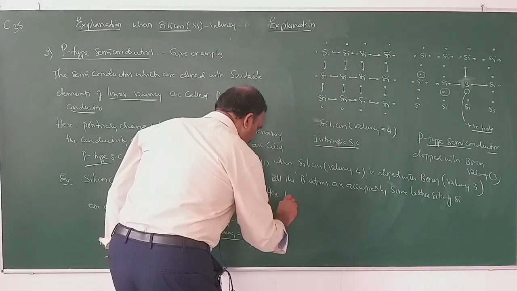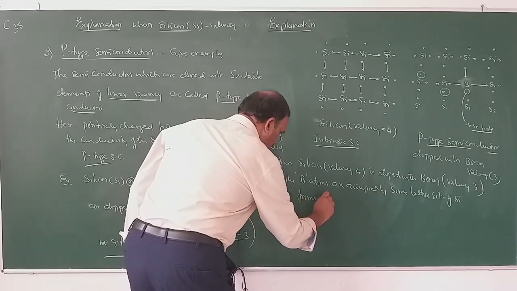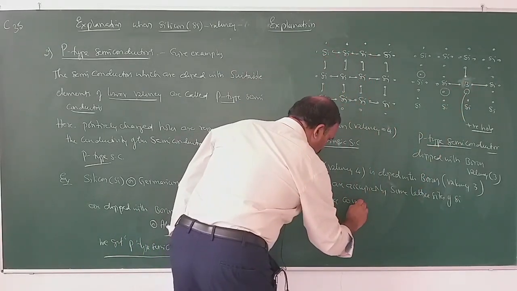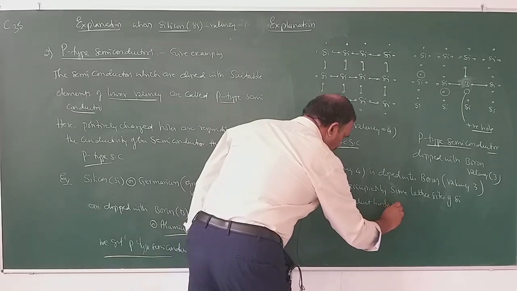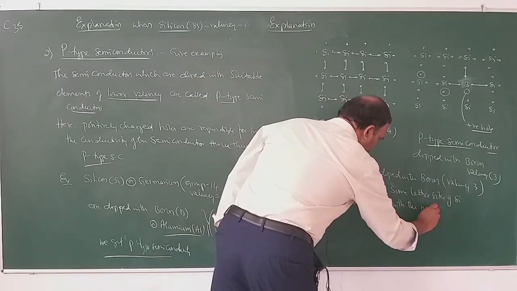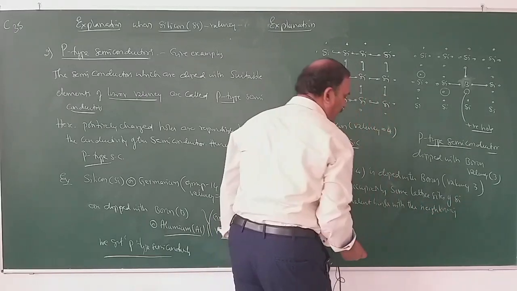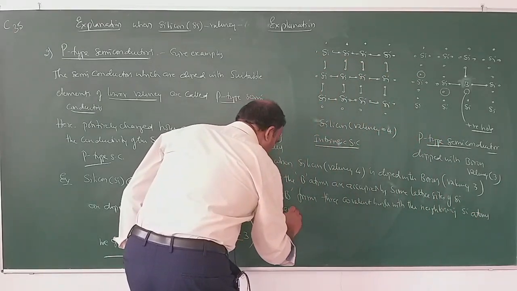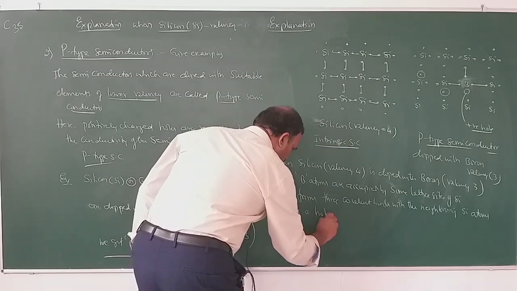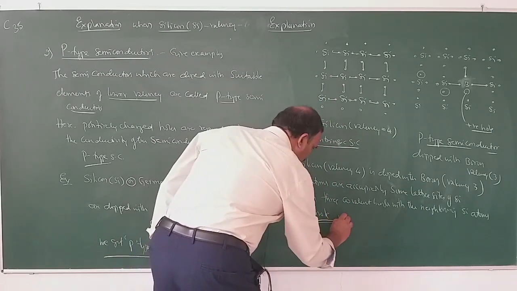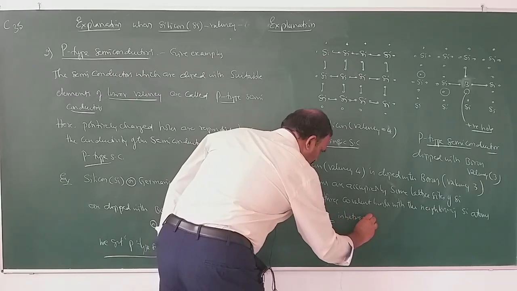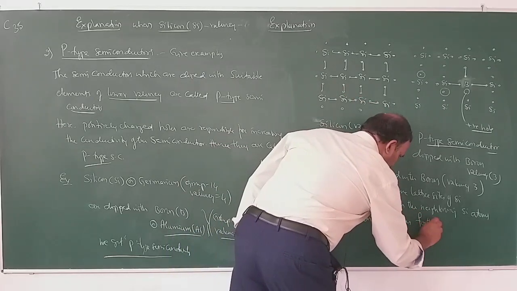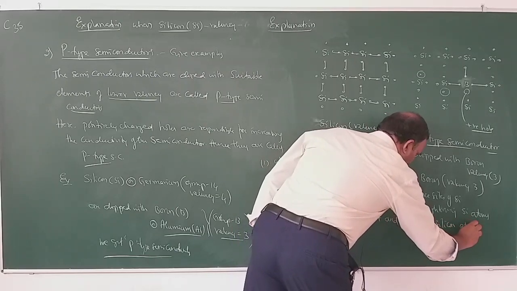So here boron forms 3 covalent bonds with the neighboring silicon atoms, leaving a hole in between it and the fourth silicon atom.